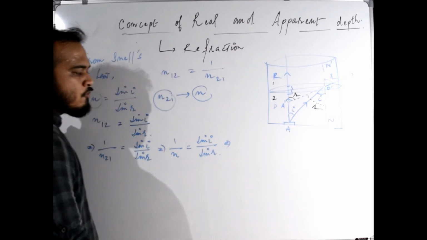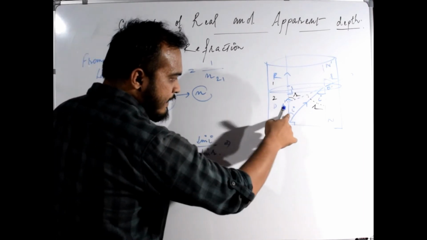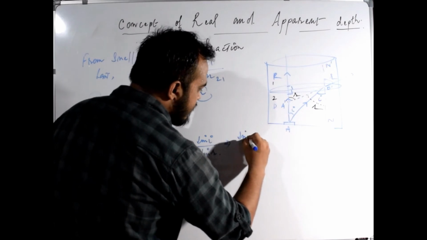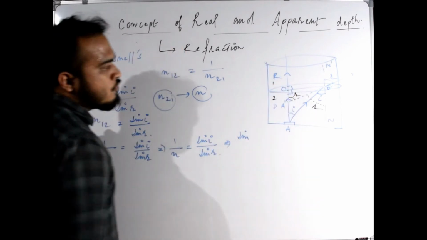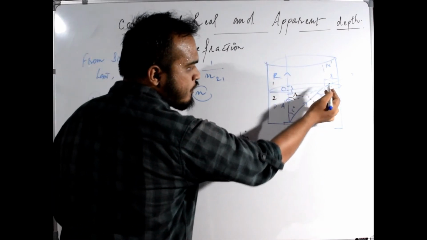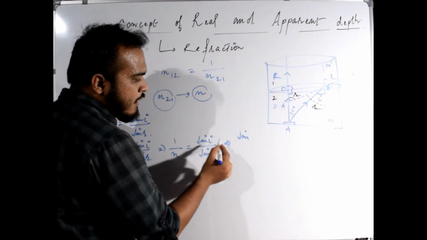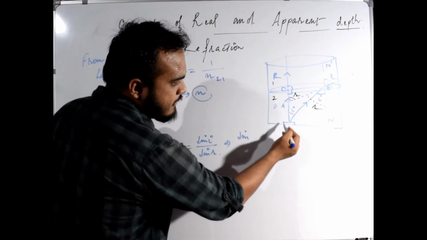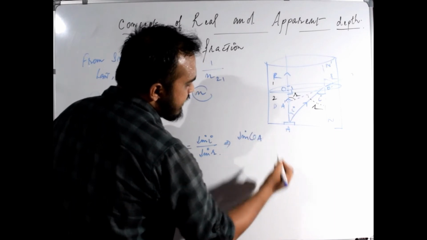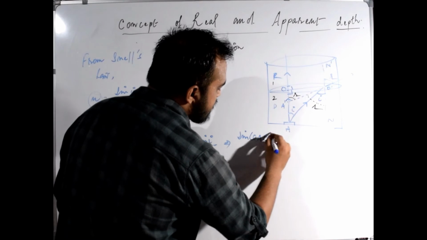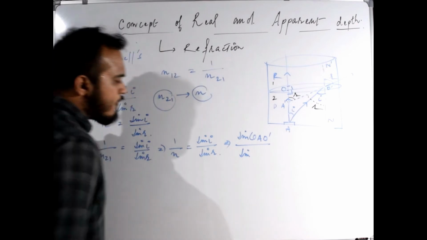So what can we write for sine i? If we consider this point to be O, because we have considered this point to be O dash, so now this point is O. Angle i is this angle, which can be written as angle OAO dash, divided by sine of r.